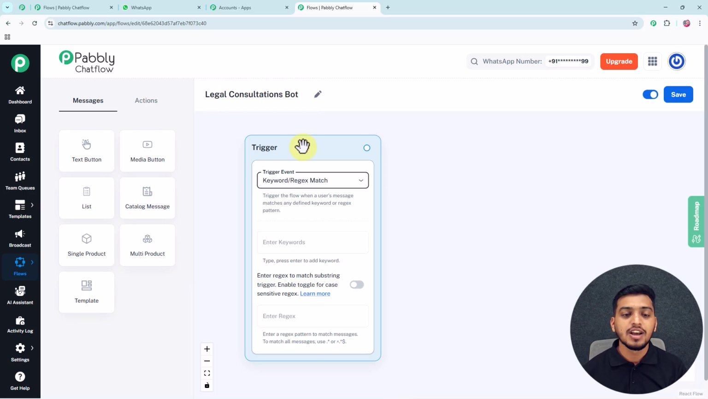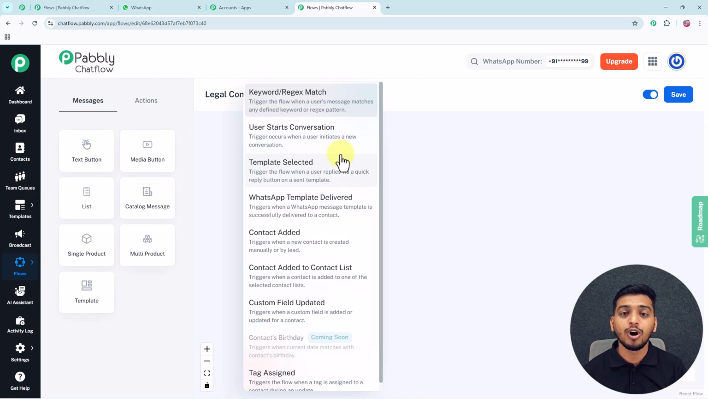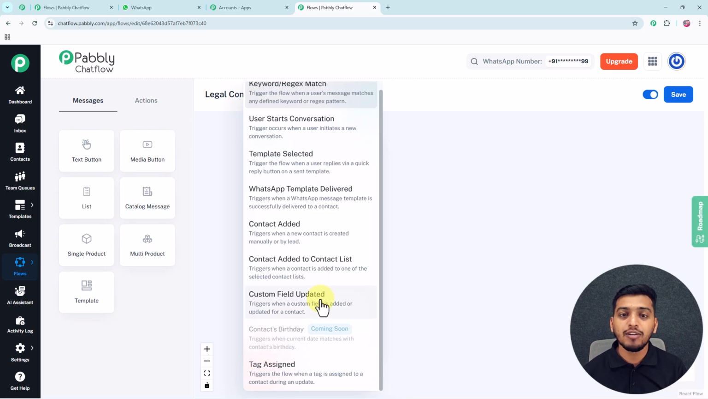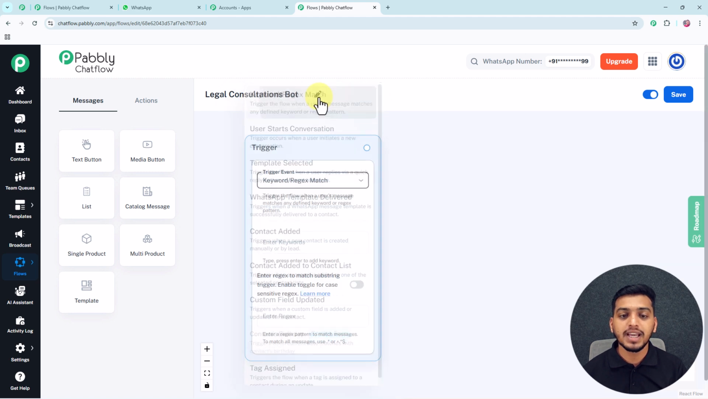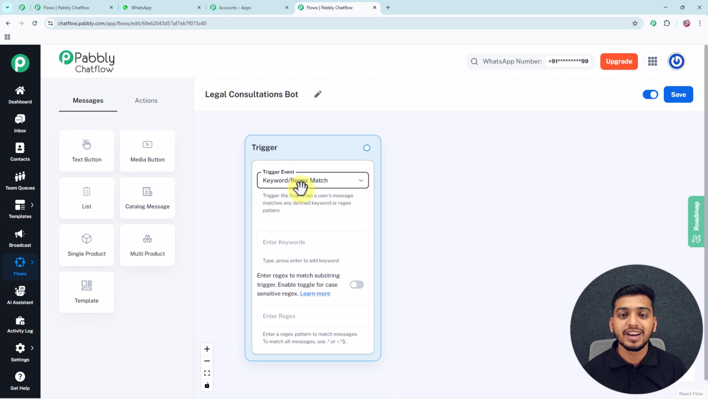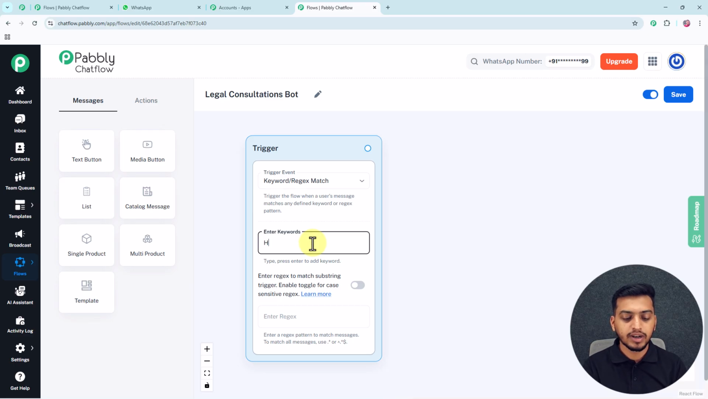And after this, you can see inside this trigger button we have these three different boxes. So this trigger event is like the event on which I want my chat flow to get triggered. When I click on this drop down, you can see all these trigger events are available for me to select from, but I will select this particular event, keyword or regex match, because I want my chat flow to get triggered with the help of some keywords that I will enter in this enter keywords box. So I will enter this particular keyword hello, and then I will press enter to successfully add this keyword.